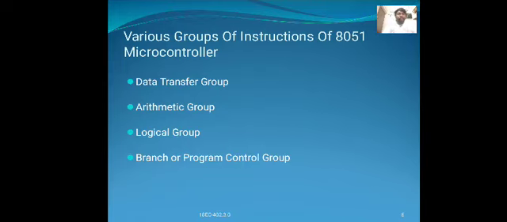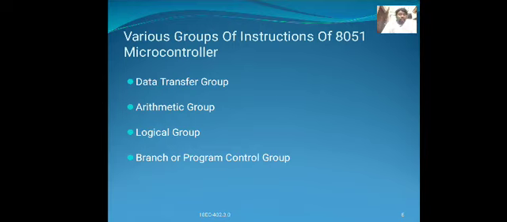Again, I am repeating: different microcontroller architectures use different instruction sets, but all the members of the microcontroller 51 family execute the same instruction set, which is optimized for 8-bit control applications.